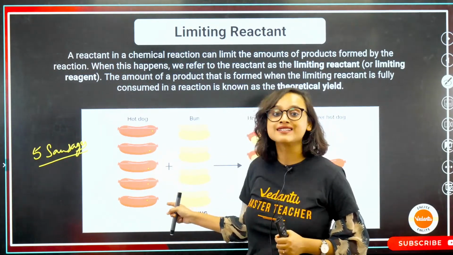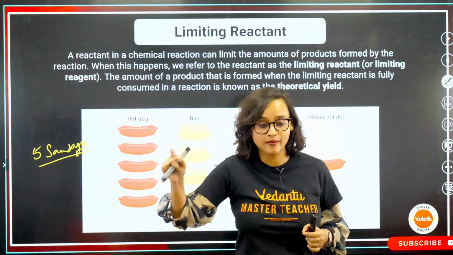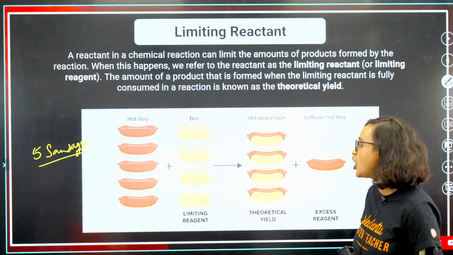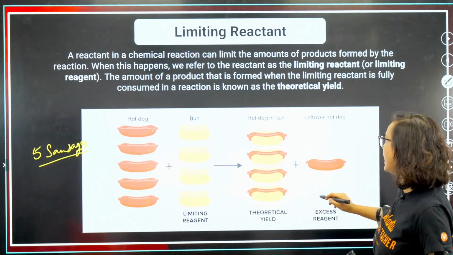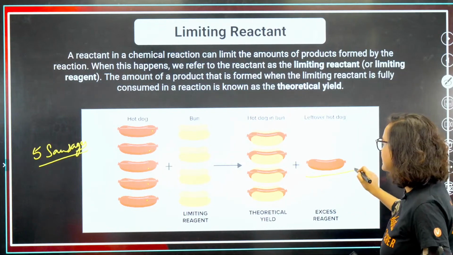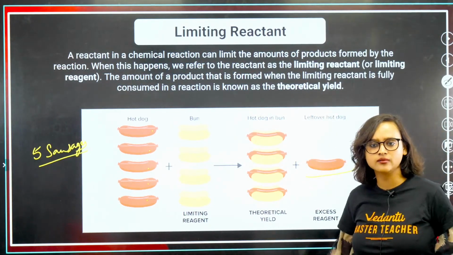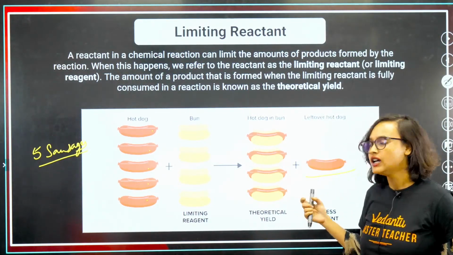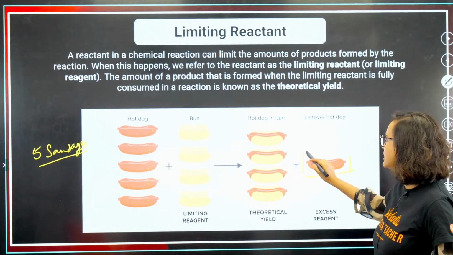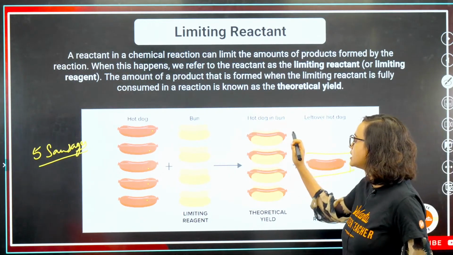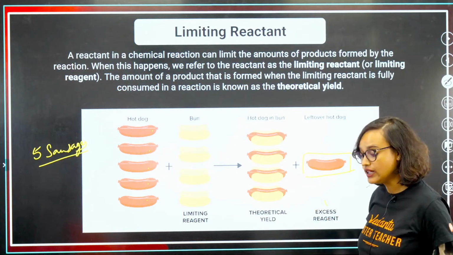It's the buns. The buns stopped me from making 5 hot dogs, and that is why I have 1 excess reagent. I'll keep this in my almirah. I'll keep this bun and this sausage back in my fridge, but this is what I get.